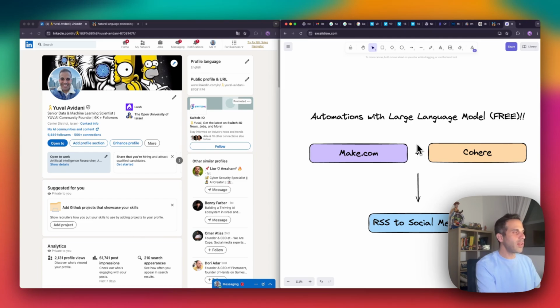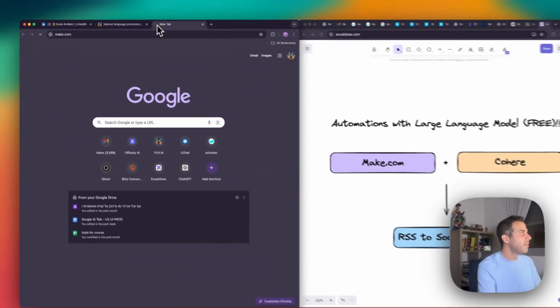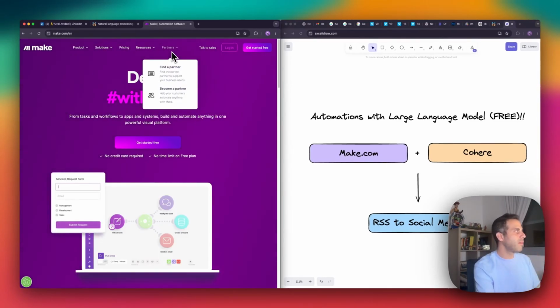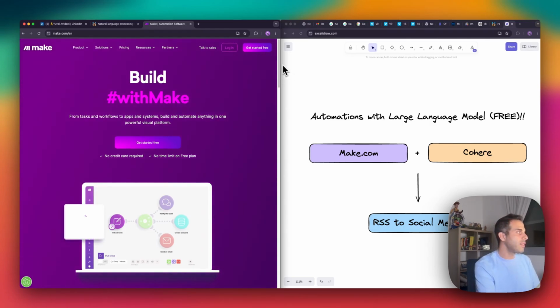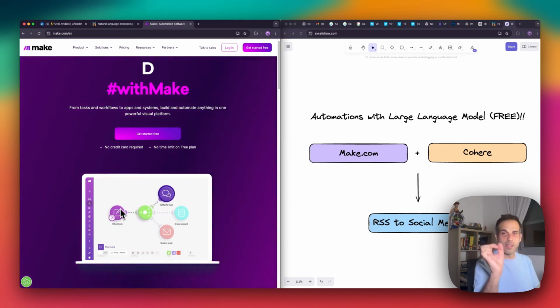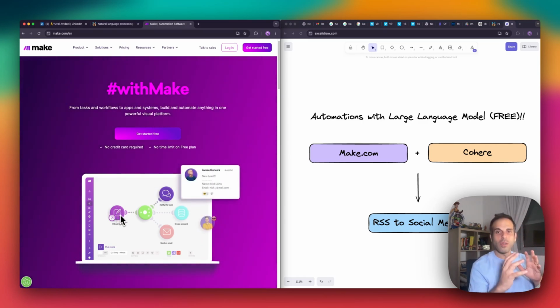So first of all, I think the basic would be to define what automation is. Since I want to talk about Make.com, let's just write Make.com in the browser. Simple as that, all right? Once you write Make.com in the browser, you'll get into the home page, and you can clearly see that you'll have some scenarios, some workflows. As you can see, you have these nodes, these circles, that each one is its own process.